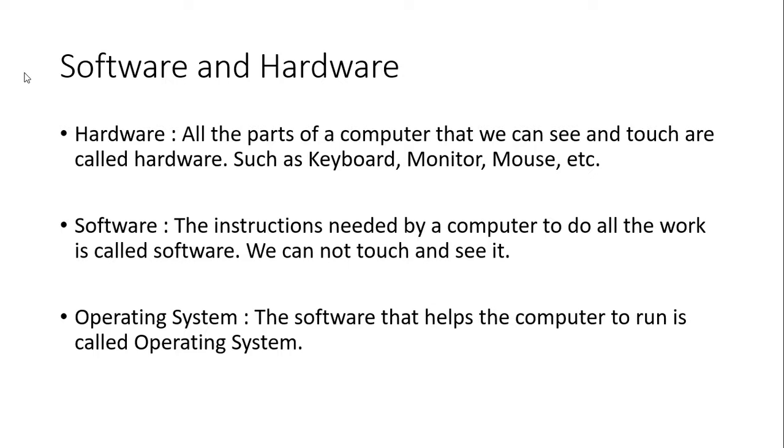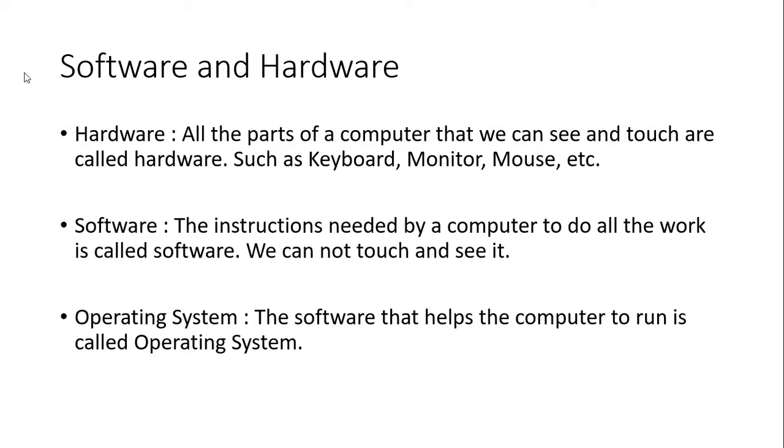Now, the main topic of this lesson, that is the operating system. When a software programmer gives instructions to a computer, the instructions are followed in a sequence by the computer.